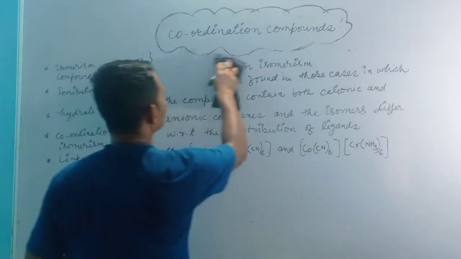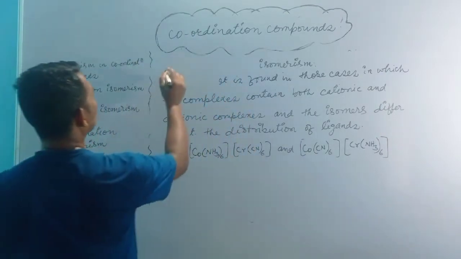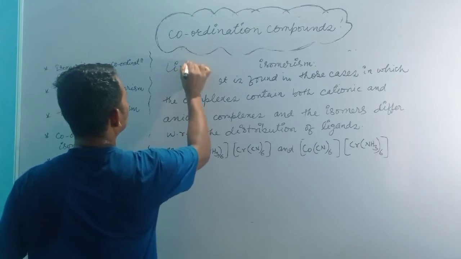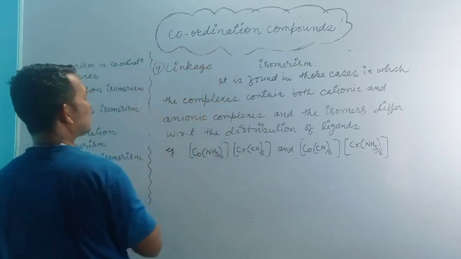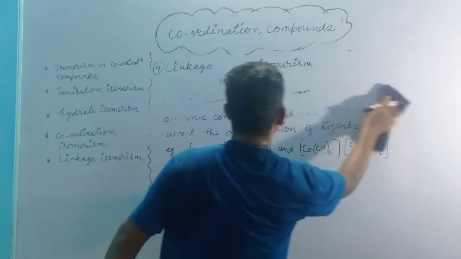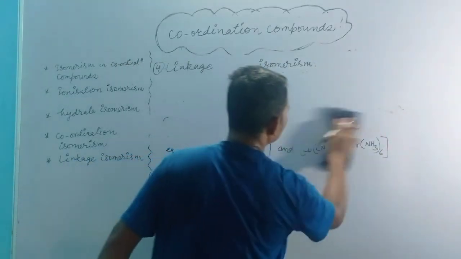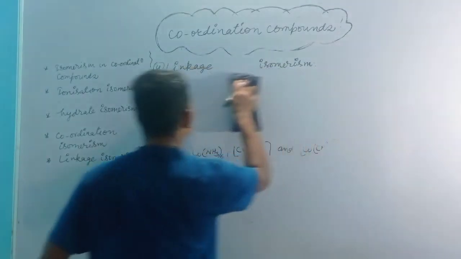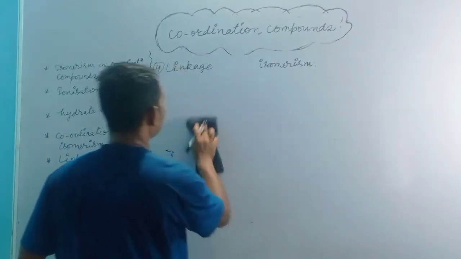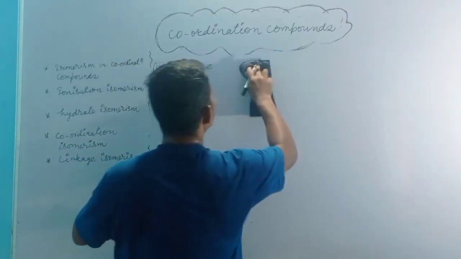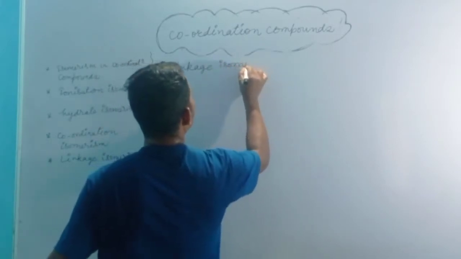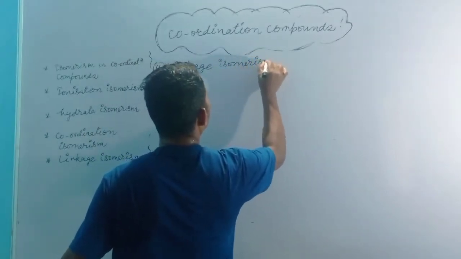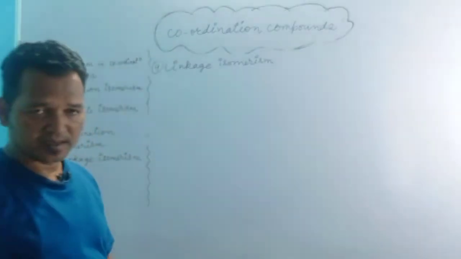Okay, let us see the last one, linkage isomerism. This type of isomerism is found in those cases in which ambidentate ligands are involved.